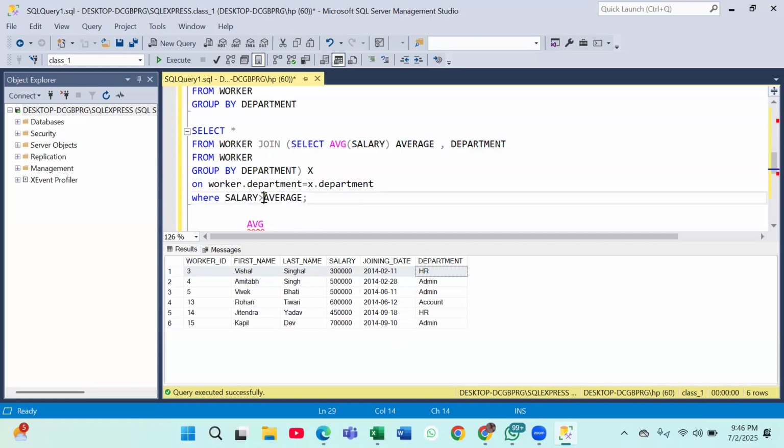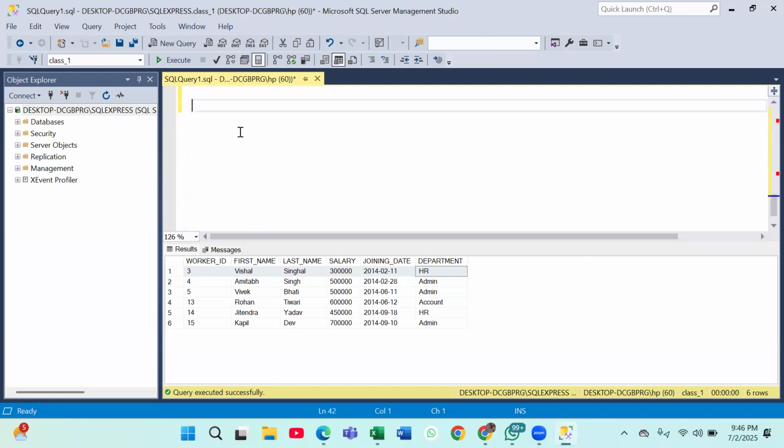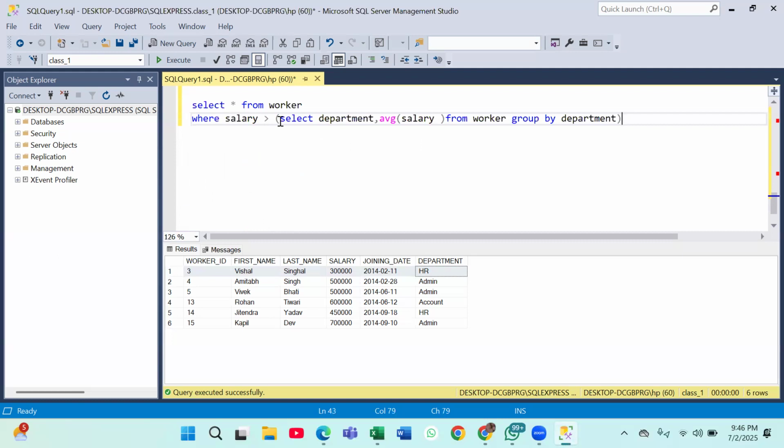If you mention it in WHERE, you can do that, like some person has done it in the WHERE clause also, na? Let me show you the mistakes here. This is the query that one person has written: salary greater than department average salary from worker group by department. What's wrong here? Can anyone tell me that?